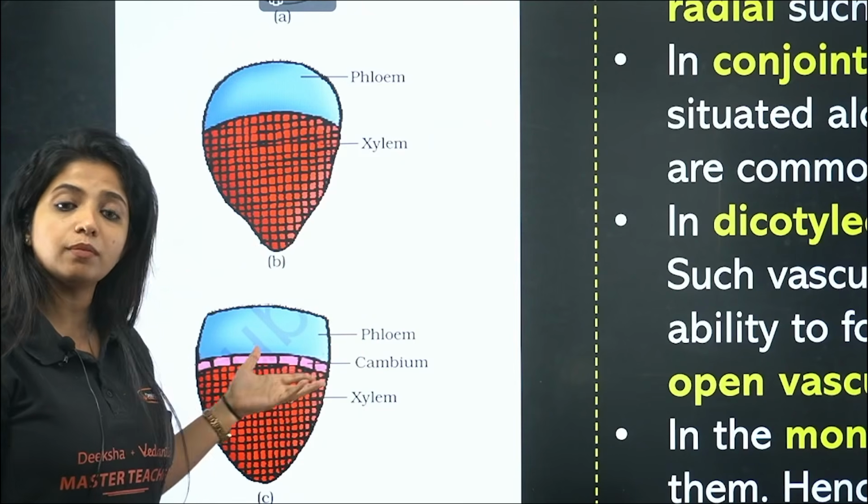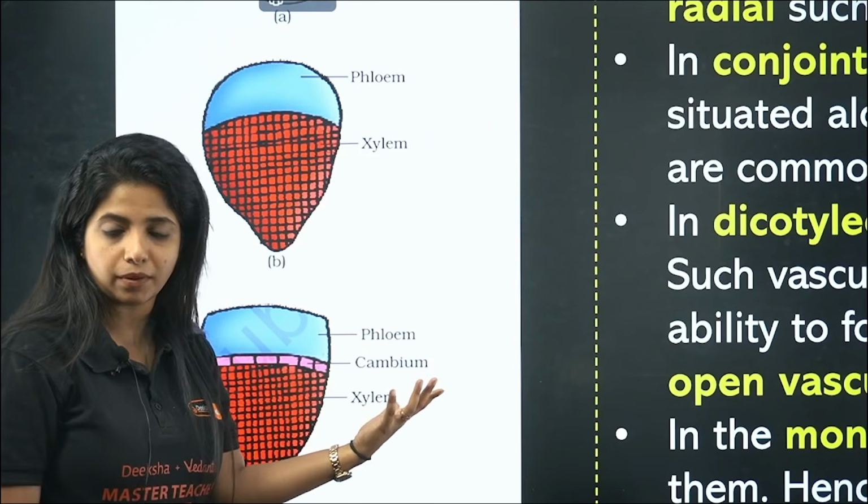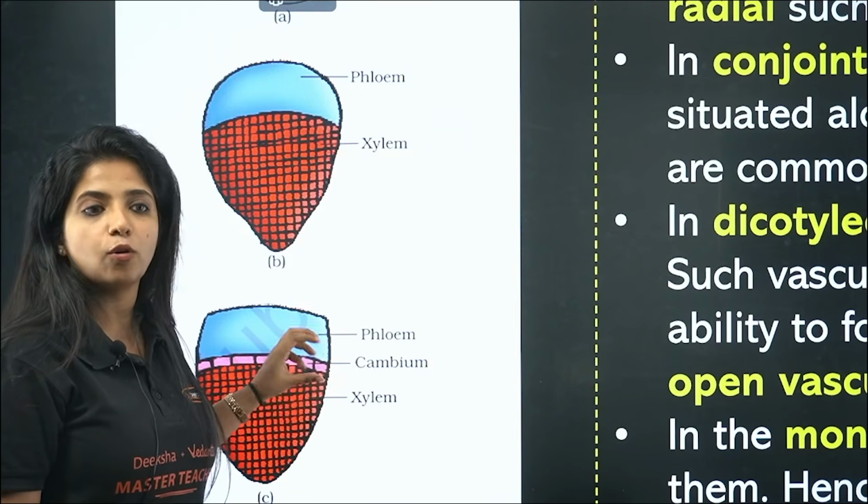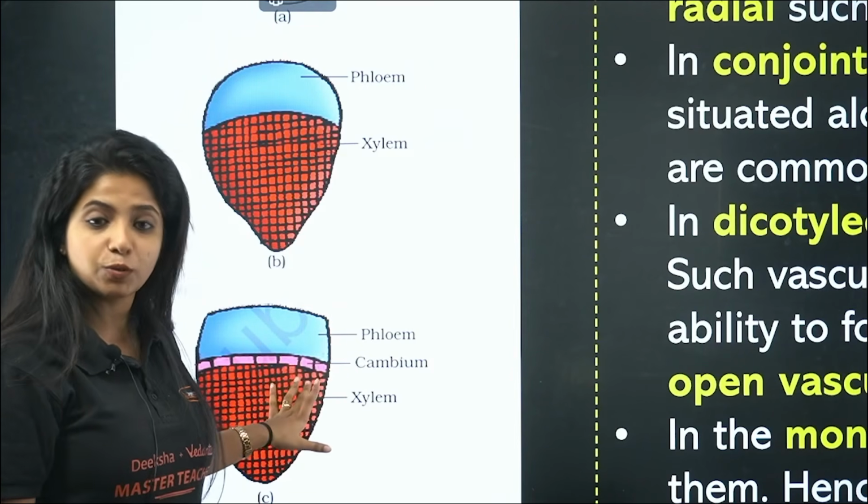If you do not have cambium, that is a unique feature of what? Monocot stem. When you have cambium, you say open arrangement is there, conjoined open. Open means open to change. You can remember like that. That is found in dicots.